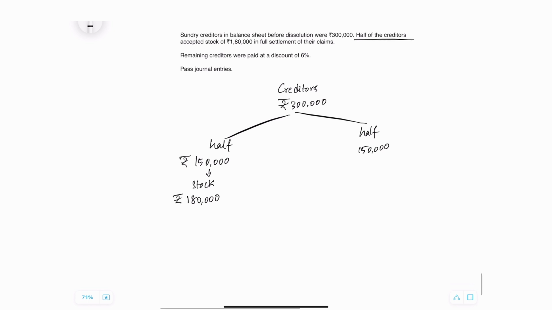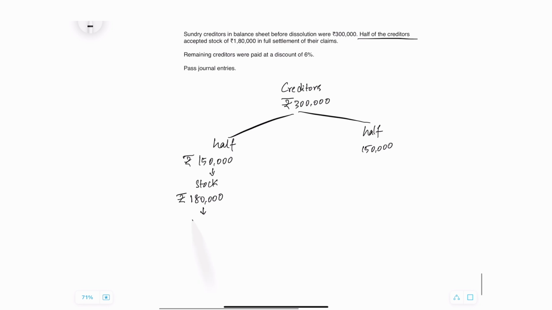When we pay creditors through an asset other than cash, we don't write a journal entry. So the answer straight away is no entry for this. I'll explain why in a while, but let me complete the question first. Now this segment of creditors is taken care of for this 1,50,000 settlement. There is not going to be any entry.